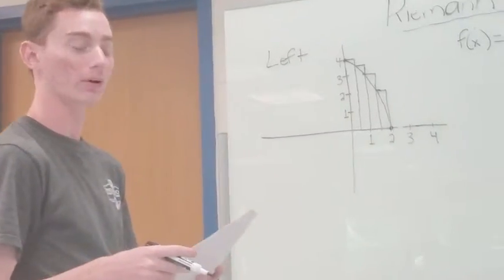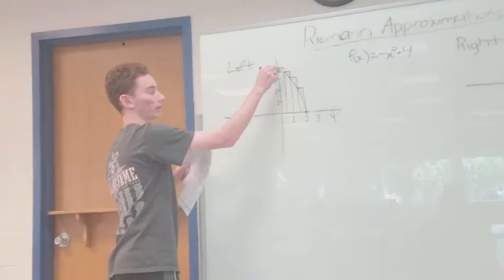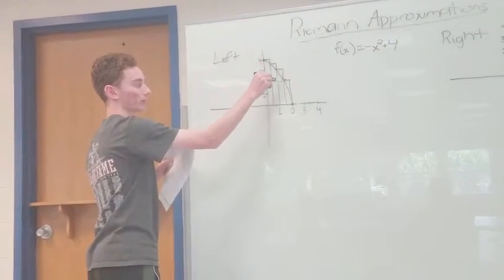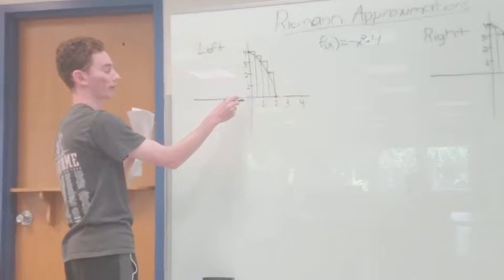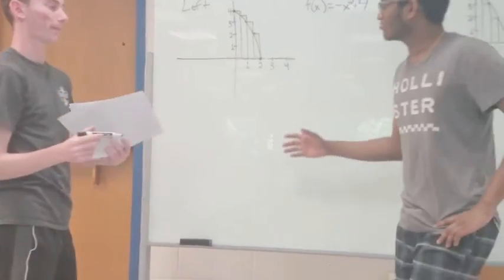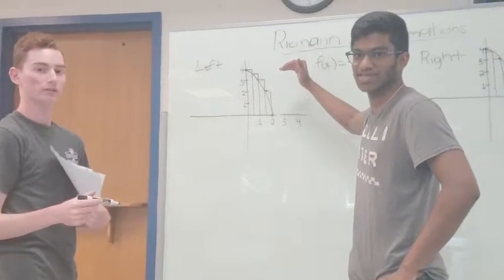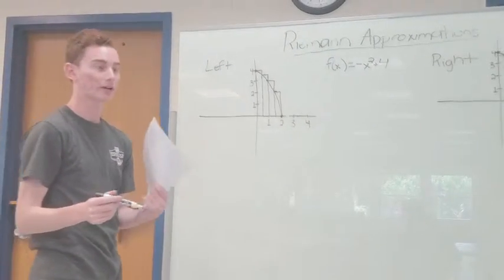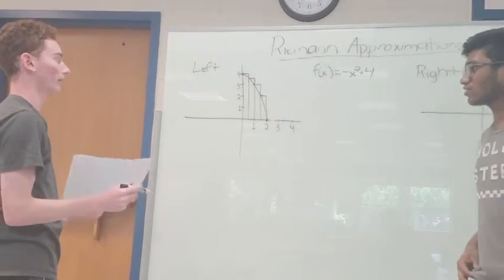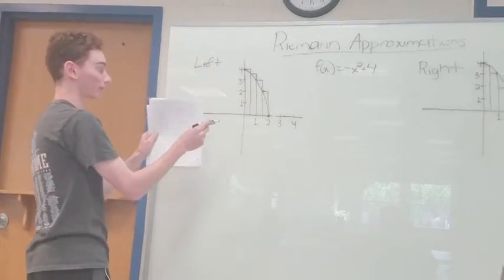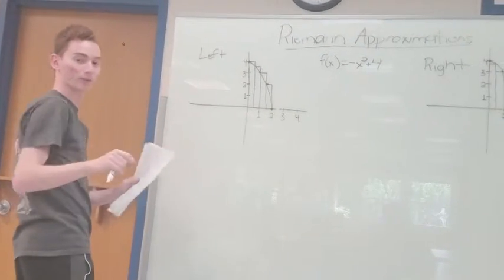So what we want to do is create these rectangles. You can see I made a rectangle here, another one here, and they go all the way down. There's 4 of them, and they all go by intervals of 1/2. For the left Riemann sum, you always want to make sure you take the point and then move to the right and go into the next point on the x-axis. Because what you're going to do is take the area of all those rectangles and add them together to get your approximation. So you want to get the height of the rectangle that's on the left.